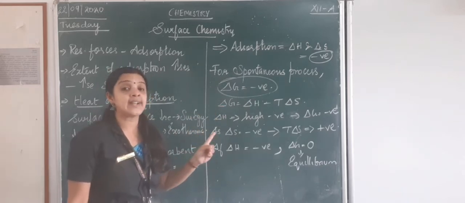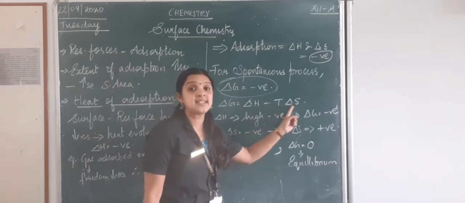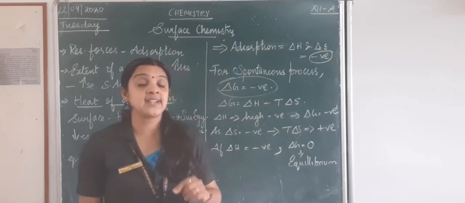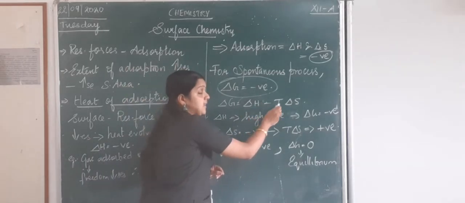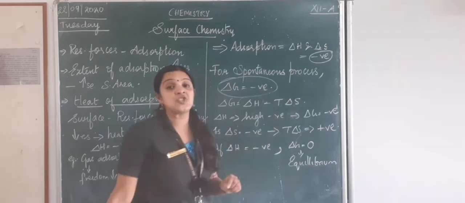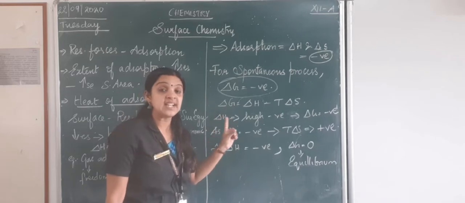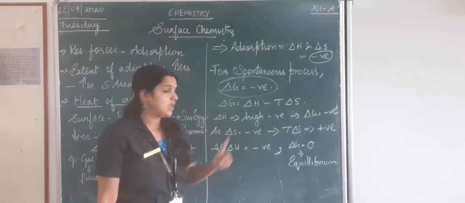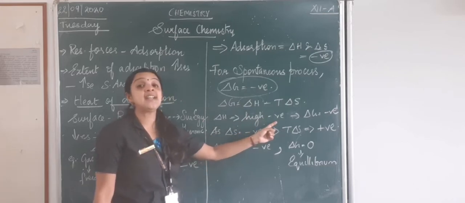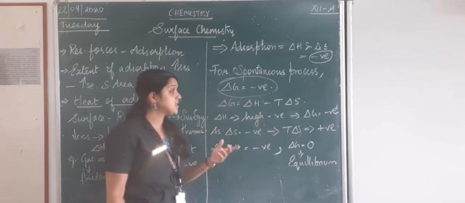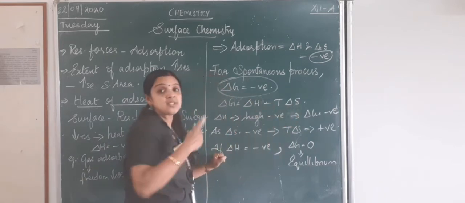And from thermodynamics we have studied del G is equal to del H minus T del S. That is change in enthalpy minus temperature into change in entropy. But now if I want my del G to be negative, what should be the value of my del H? It should have a high negative value, because I know del S is negative. Negative into negative will become positive.